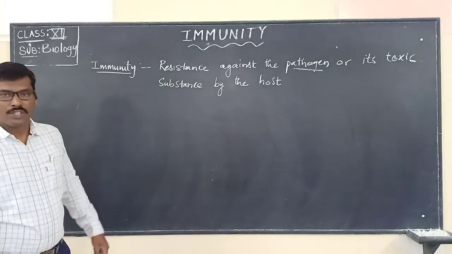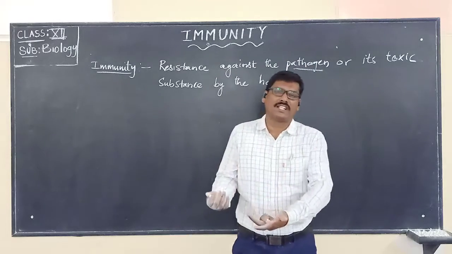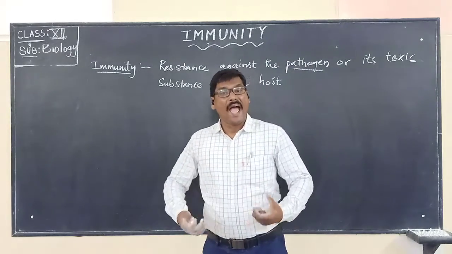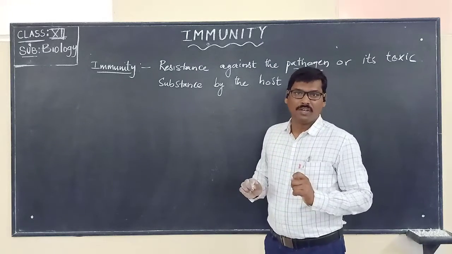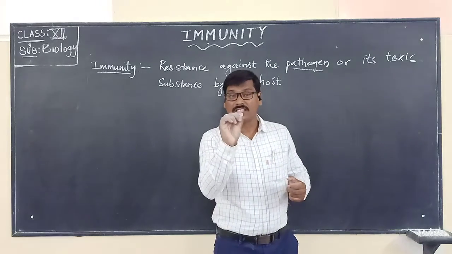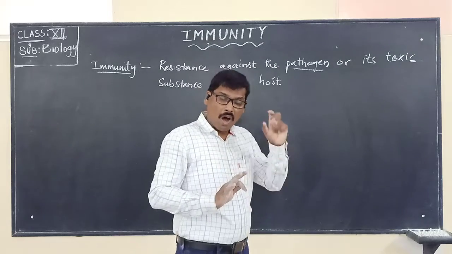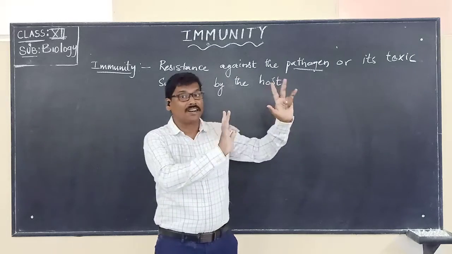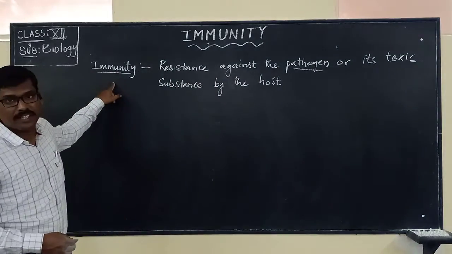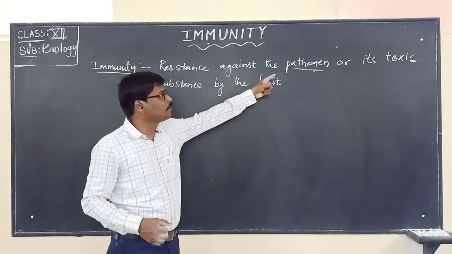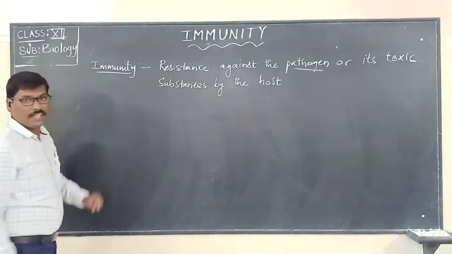That is very important. So here, take higher organisms, let us put ourselves in that place. A human being has its own power to resist the disease causing microbe, or the toxic substances that are released by that microbe into our body to cause the disease. All those toxic substances or the microbe are resisted by the host, and that is called as what? Immunity. So resistance against the pathogen or its toxic substances by the host is called immunity.